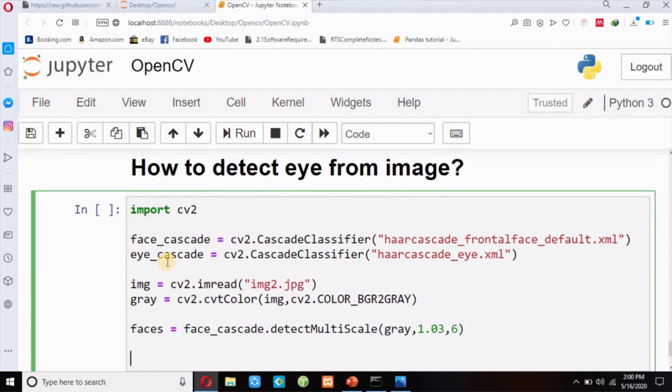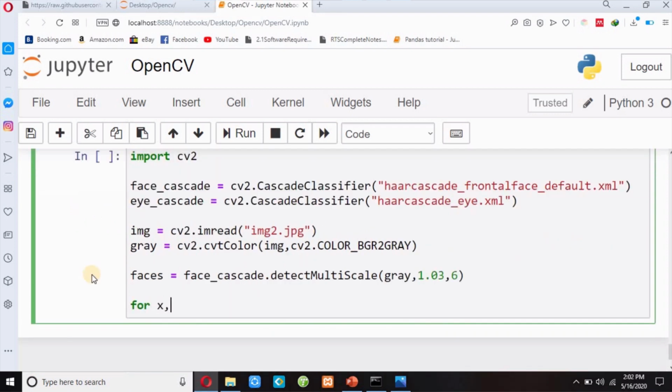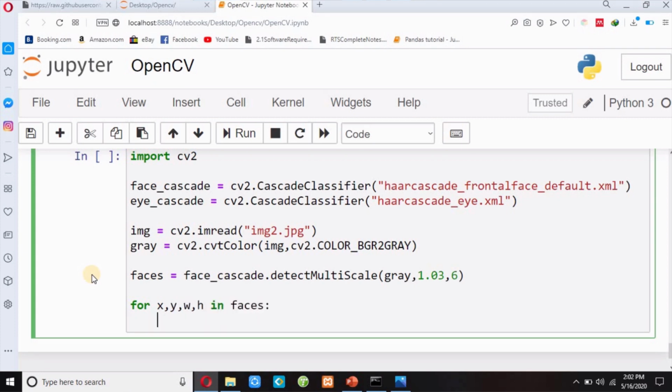And then for x, y, w, h in faces, I have to find my eyes in the faces. So I have to write eyes equals eye_cascade.detectMultiScale.